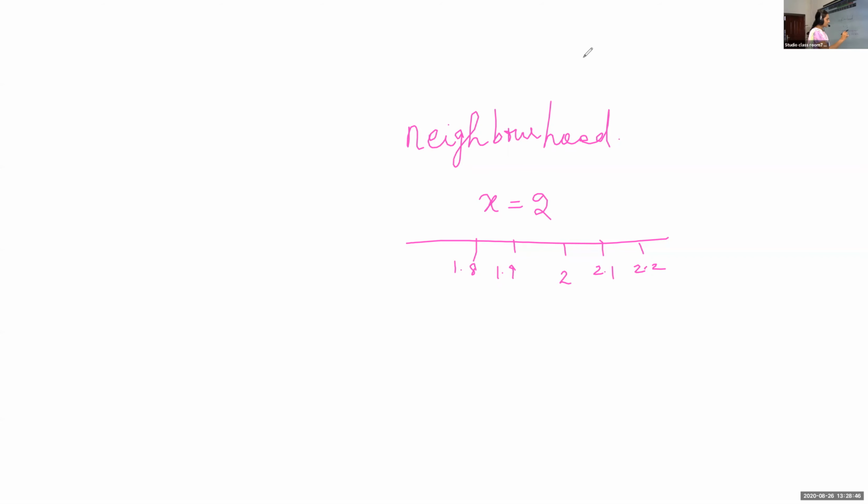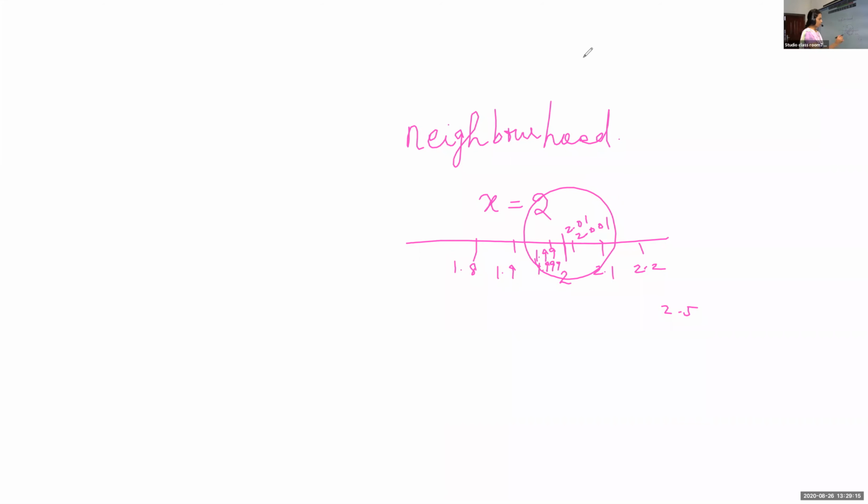For example, if I take the neighborhood of 2, we will not be taking 2.5 and all. We will take the numbers 2.01, 2.001. Are they very close to 2? So neighborhood means very close. Likewise, on this side we can take 1.99, 1.999 and so on.